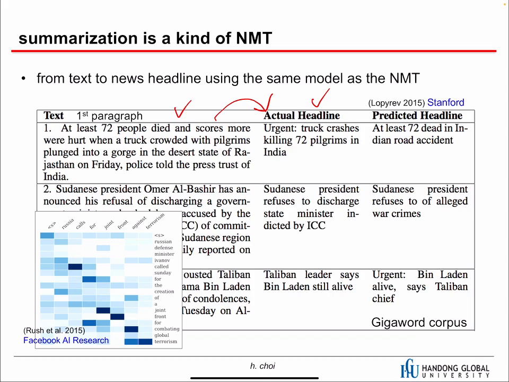So in this case, we have a paragraph. The attention mechanism can be hierarchical. We can pay attention at the sentence level first, and then we can pay attention at the word level. But anyway, basically, neural machine translation can be applied to summarization.